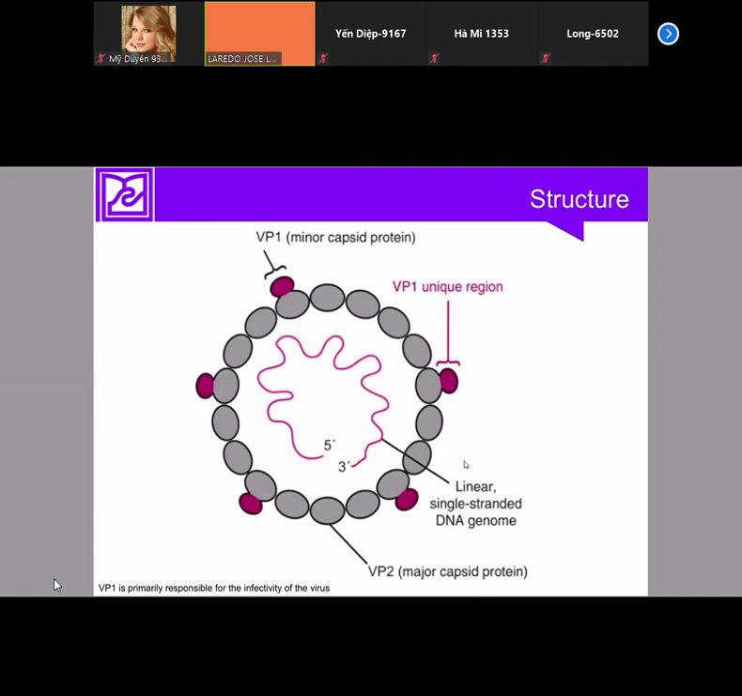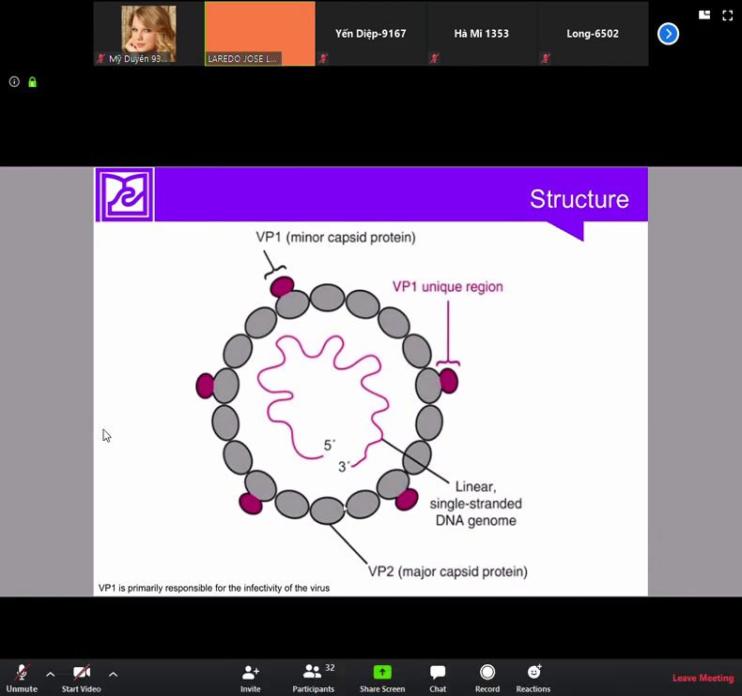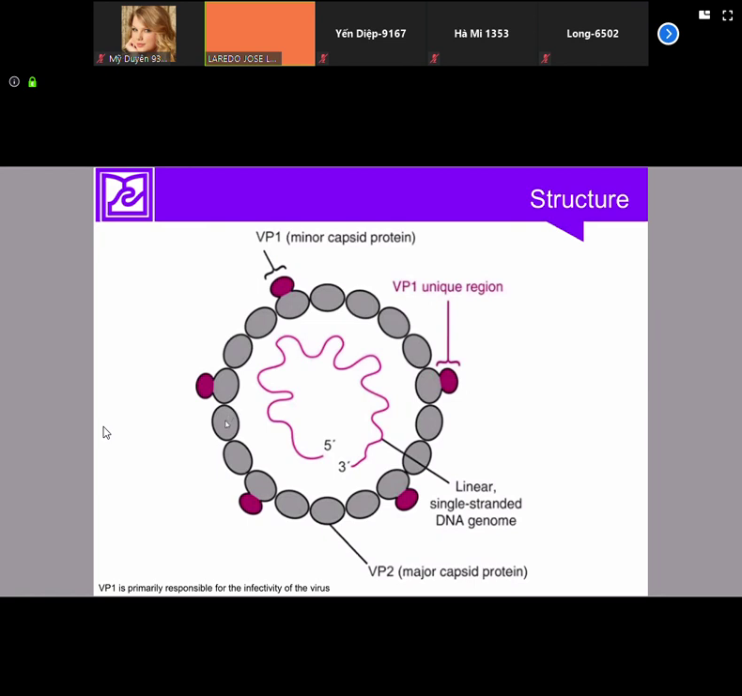This is the structure of the virion. The nucleic acid, single-stranded, only one molecule of DNA, either positive or negative. This is the capsid. The capsid is made of small proteins, capsomers. The proteins of the capsid are called VP1 and VP2. The names of these proteins are not important. You don't need to remember. VP1 and VP2.